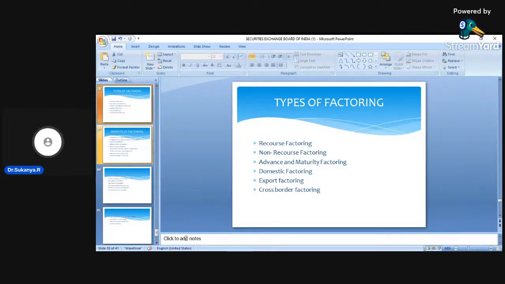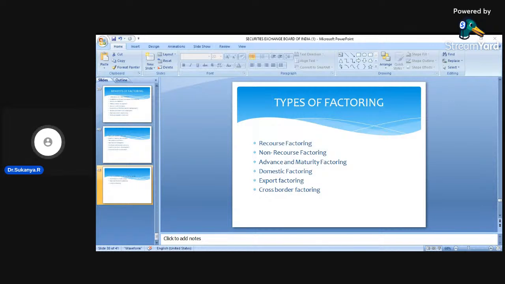And what you need to know is, even this factoring service is provided for export activities also. You know that exporting will generate a lot of income to the country. So even in this export business also, a factoring arrangement is provided in order to improve the activities that are taking place in the country. So dear students, again, as I told you, factoring is one of the very, very important services that has been provided by the financial institutions.